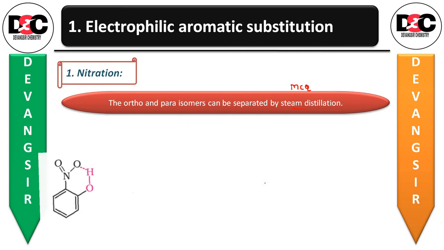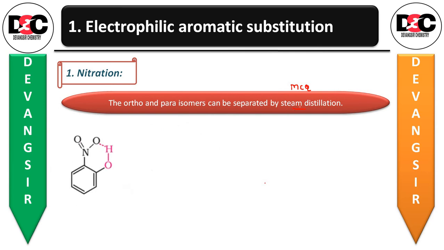Now this is the structure of ONP, orthonitrophenol, where on the ortho position you have the nitro group. Phenol is the main compound. Now orthonitrophenol is steam volatile due to intramolecular hydrogen bonding.